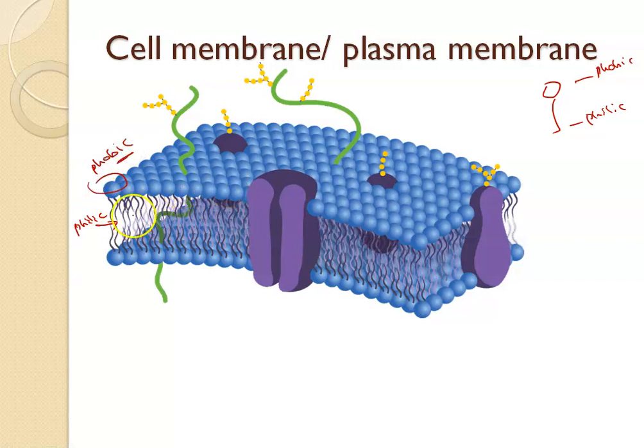In between these two layers, this is one layer of lipid and this is the second layer of lipid, we have embedded protein molecules. Now I hope you understood the structure of this plasma membrane. Now let's see how to draw this. Here only I will show you guys. Simple. If you want to draw this, let's take a shape like this.